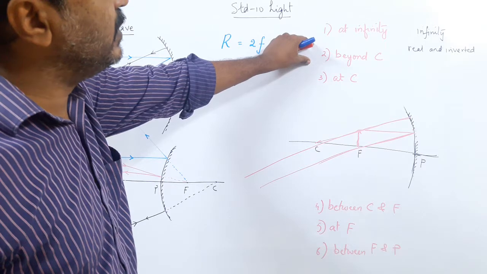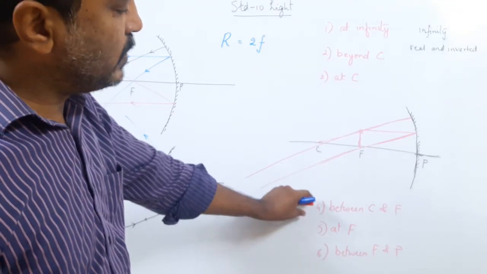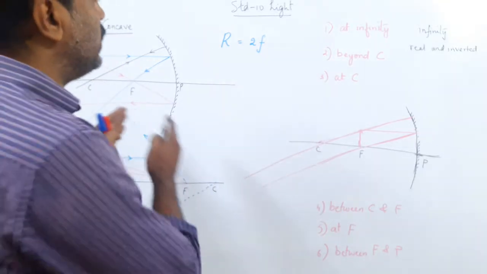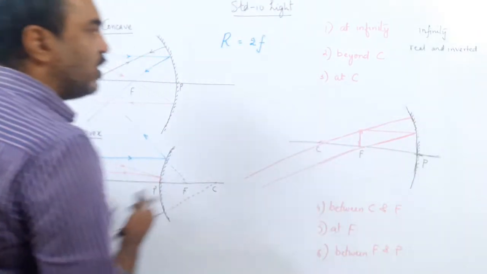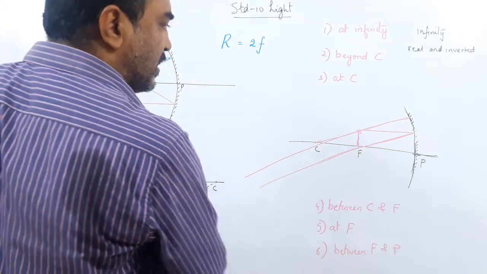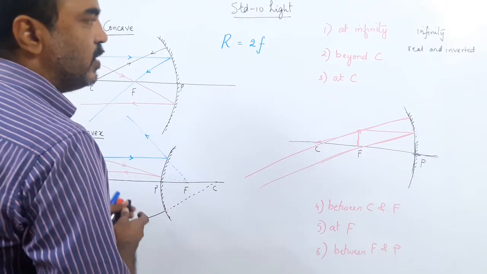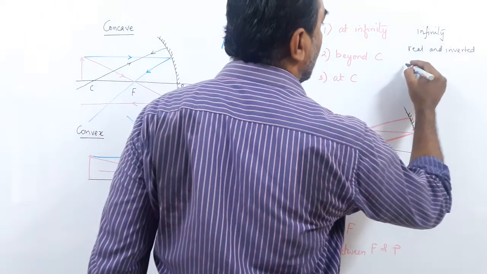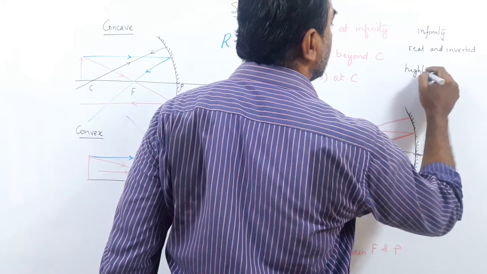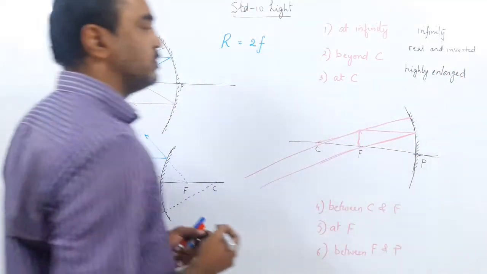Second case, beyond C. When we put the object beyond C, image was between C and F. So as you bring your object near, the image is going far away. So it is real and inverted. Why real and inverted? It is at infinity, but still in front of the mirror. So it is real and inverted. And because it is very, very far away, it will be highly enlarged. Very, very big image. Highly enlarged.